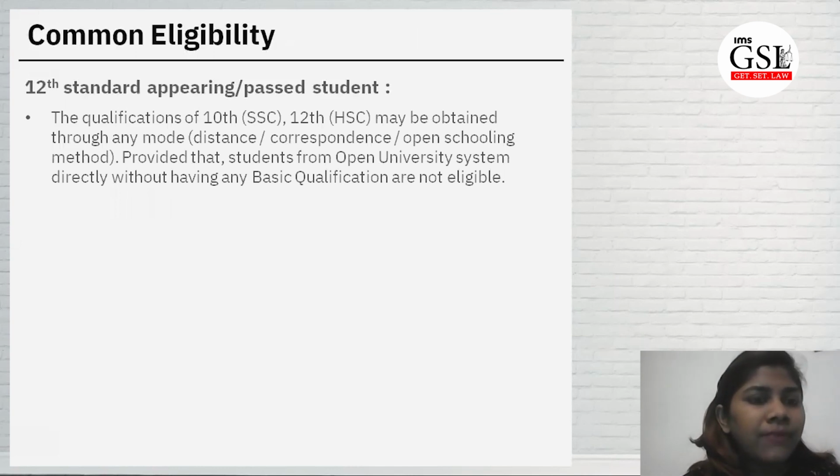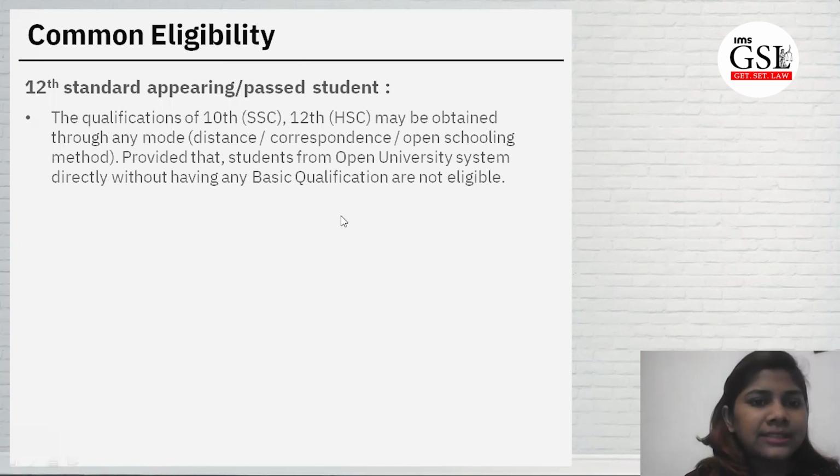When you are finalizing your admission process, you put up your final mark sheet, but till that time you can put it as appearing. The qualification of 10th, that is SSC, and 12th, HSC, may be obtained through any mode, that is distance, correspondence, or open schooling, provided that students from the Open University system directly, without having any basic qualifications, are not eligible. So that should be considered.